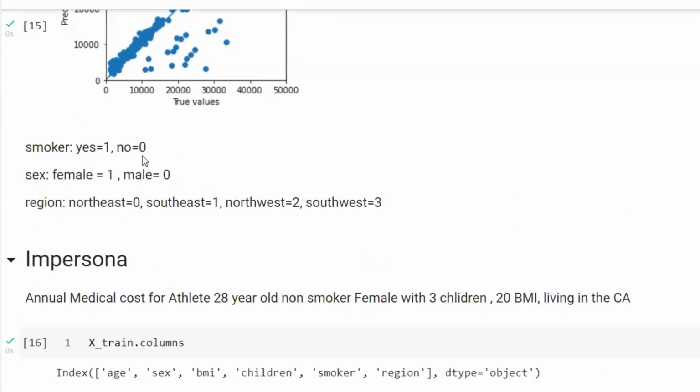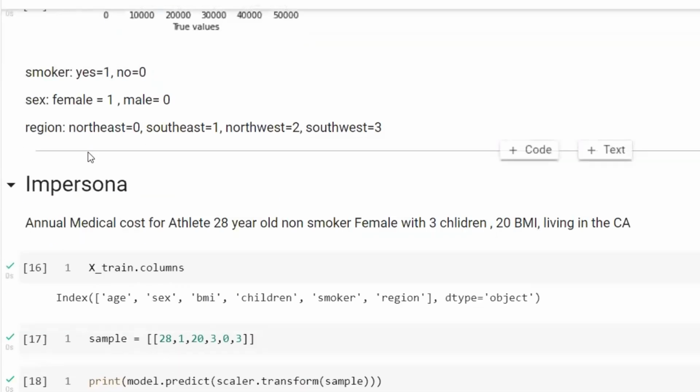And then just bear in mind, we gave the smoker number 1. We gave a person who doesn't smoke number 0. For the sex, we gave female 1 and male 0. And for the region, we gave northeast 0, southeast 1, northwest and southwest 0.